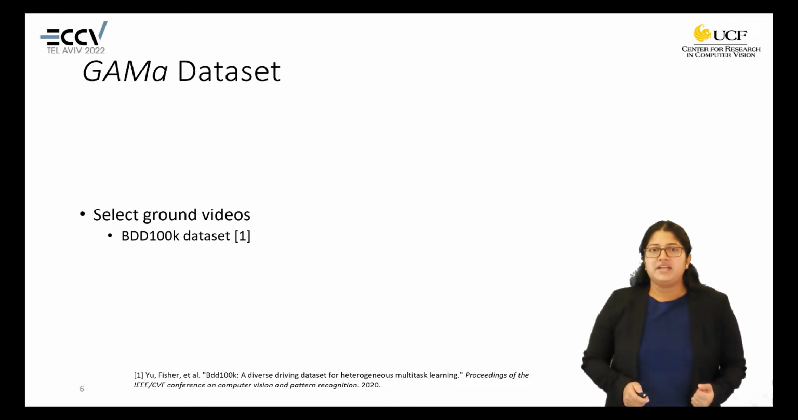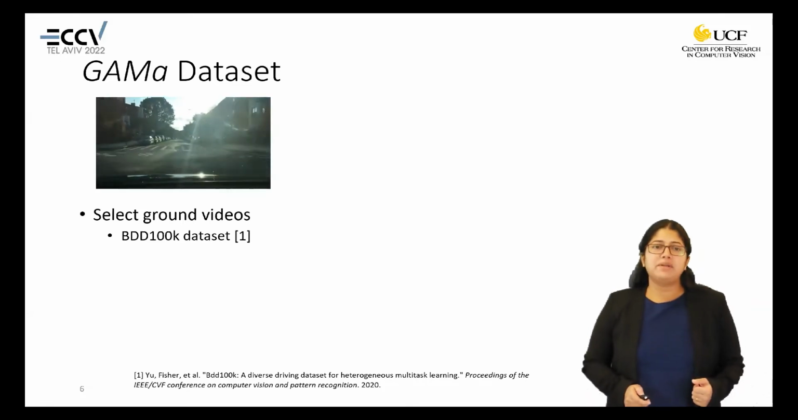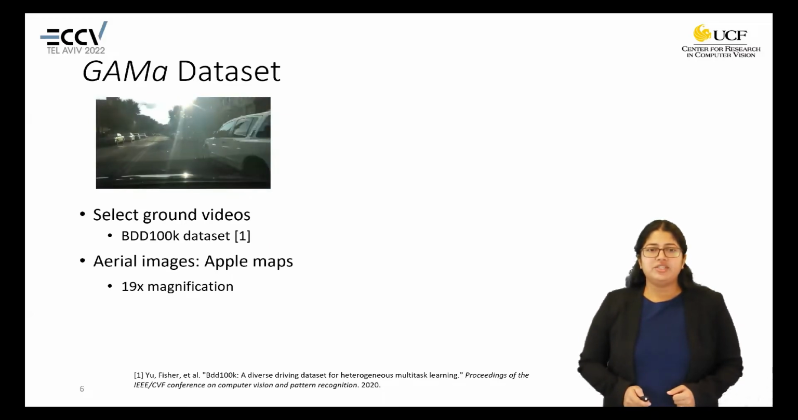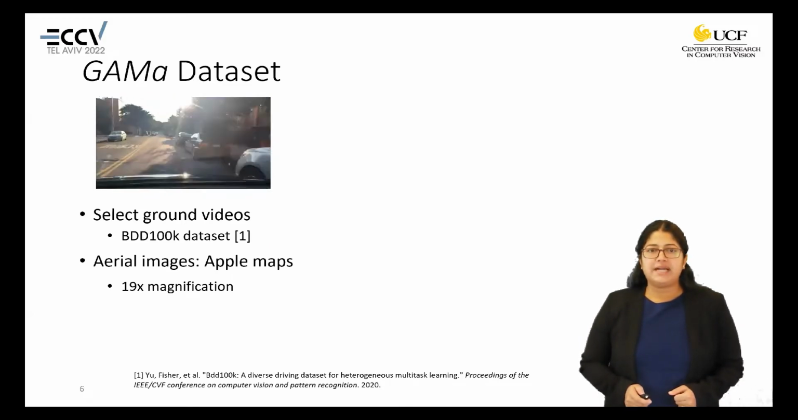We are proposing the GAMa dataset for this problem, which is the first video dataset for cross-view geolocalization. For this dataset, we have selected some videos from the BDD 100K dataset. This is a sample of the video. And the corresponding aerial images were downloaded from Apple Maps at 19x magnification.